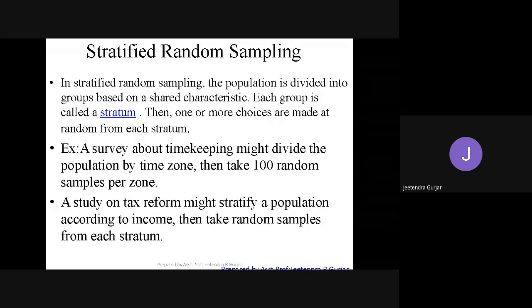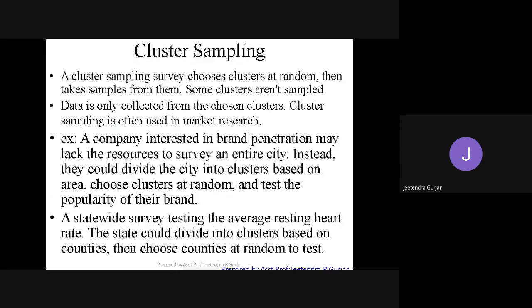So we are grouping: 5 lakh students, 5 lakh salary students, 10 lakh salary students. We divide like this, and then we apply the percentage. 5% income tax is there, 10%. So this is why they follow this study on tax reform. This is due to stratified random sampling. Yes, friends, so therefore we do stratified random sampling.